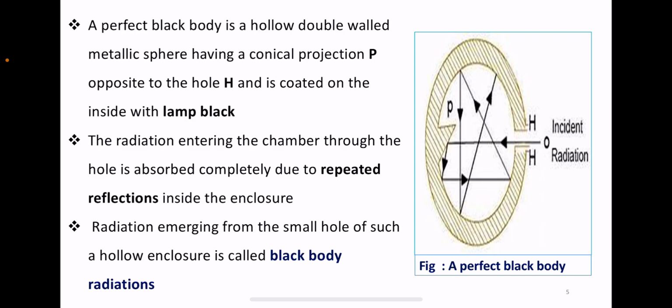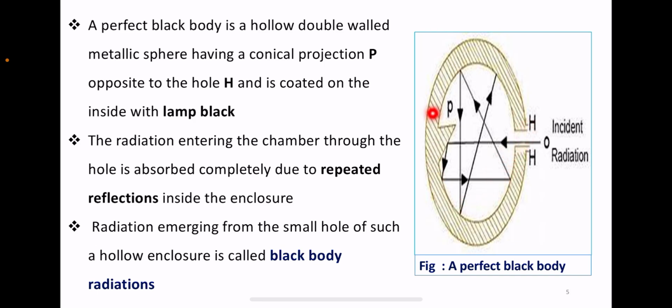A perfect black body is a hollow tube or a double-walled metallic sphere which has a conical projection, named P, and an opposite hole represented as capital H, and the whole thing is coated on the inside with lamp black.